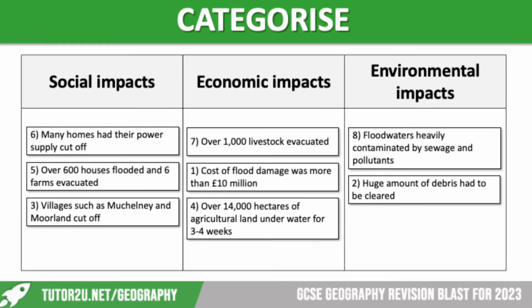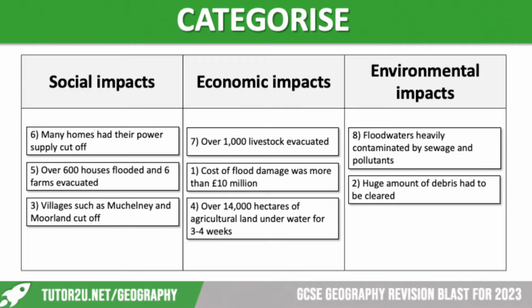In terms of social impacts, many homes had their power supply cut off, over 600 houses flooded, and 6 farms were evacuated. Villages such as Moshelny and Moorland were completely cut off for weeks. And the people whose houses were flooded were unable to get back to their homes for several months after the floodwaters subsided.